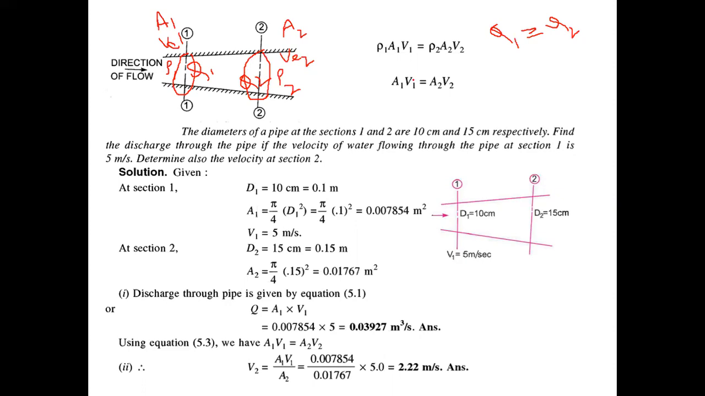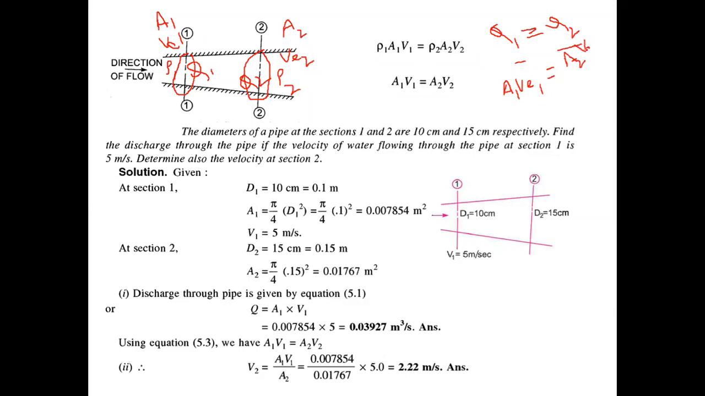So that is the fundamental principle of conservation of mass. According to that, Q1 should be equal to Q2. And you know what Q1 is? Q1 is, as I have told you, area at 1 into velocity at 1. Area into velocity is the discharge we have seen in the previous slide. So A1 V1 should be equal to A2 V2.